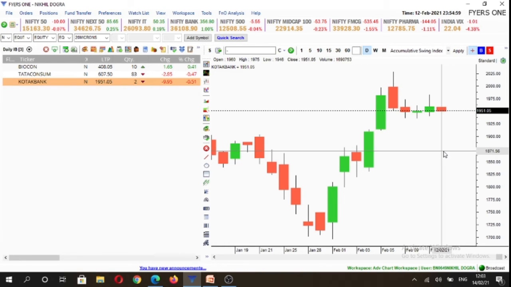So we just have to basically mark high and low of Friday on these stocks and wait for at least a 15-minute candle to close above or below those levels and then initiate a trade.